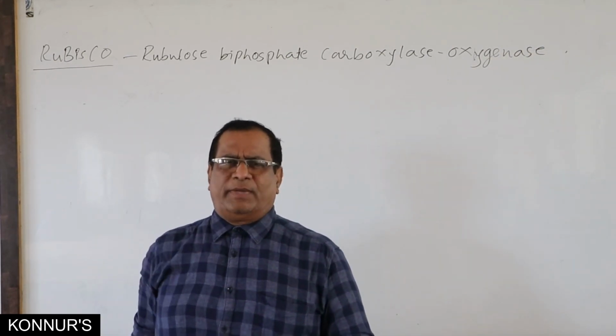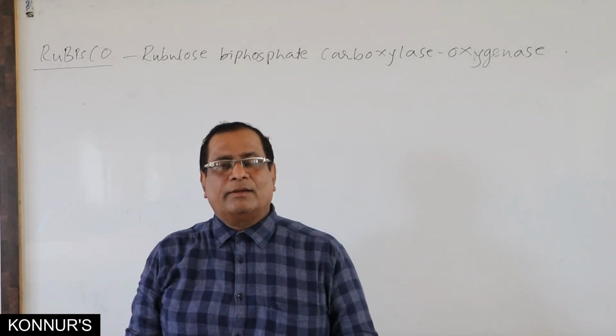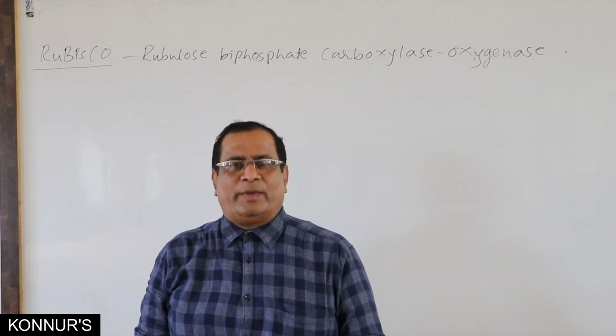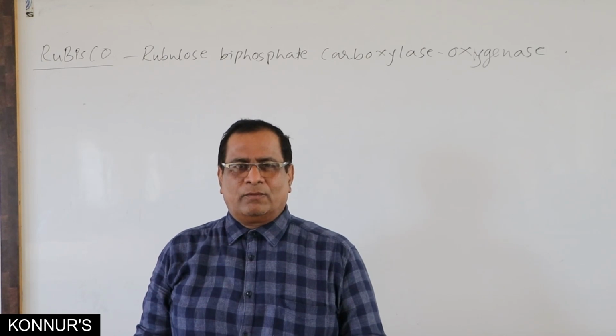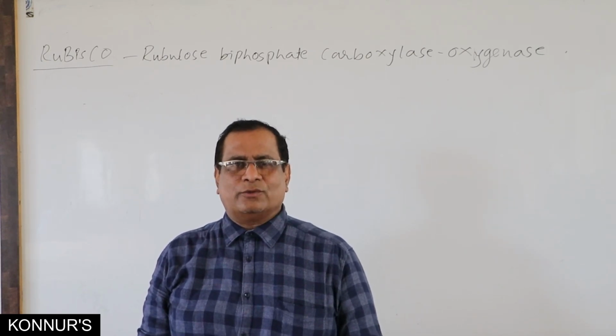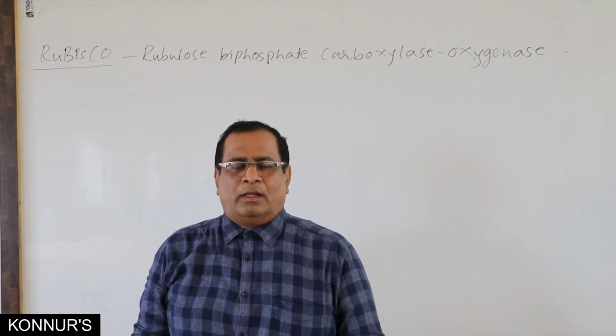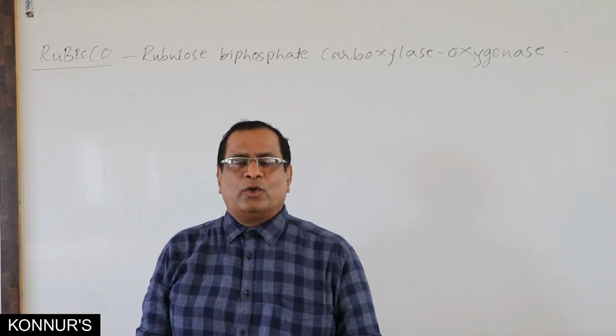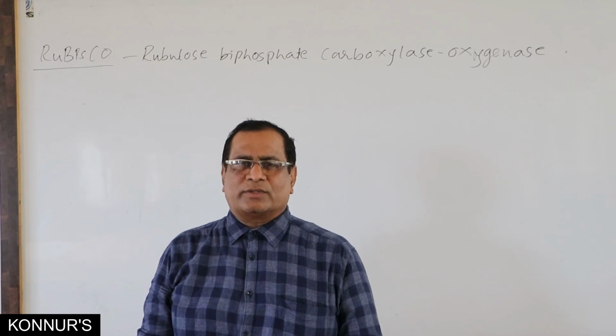Concerned to this, many times the question was asked, which of the following is the enzyme which is abundant in the nature? That is rubisco. That is ribulose biphosphate carboxylase and oxygenase.